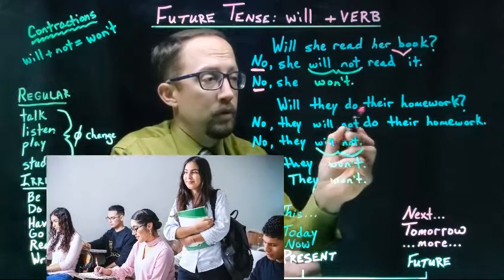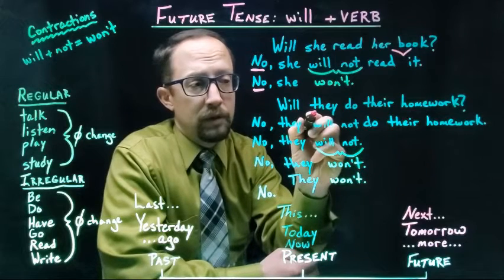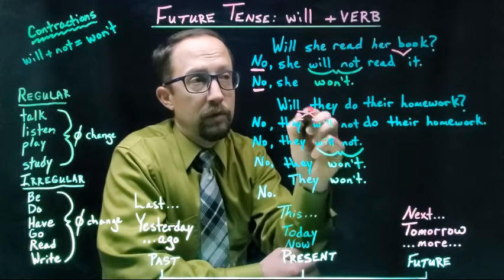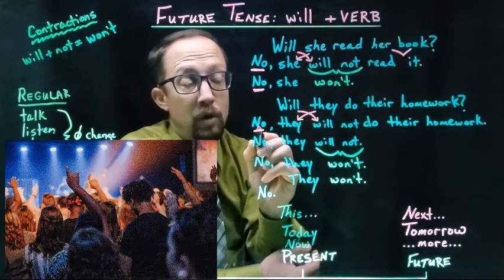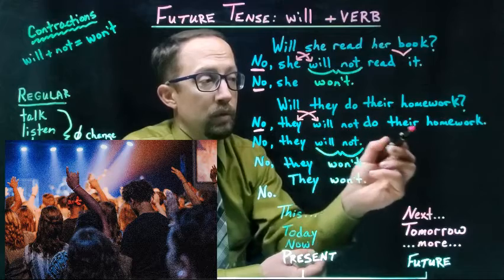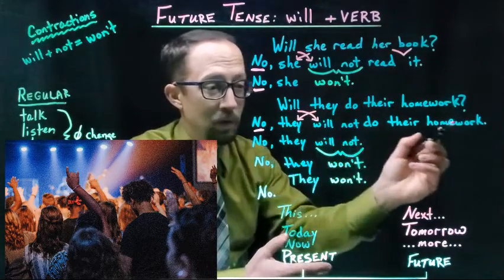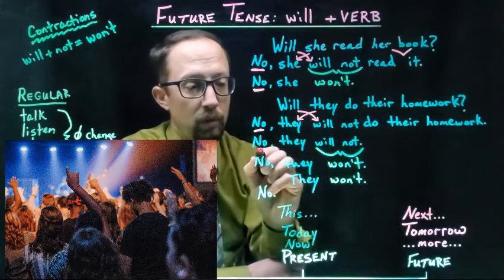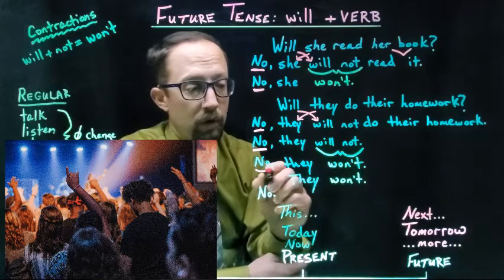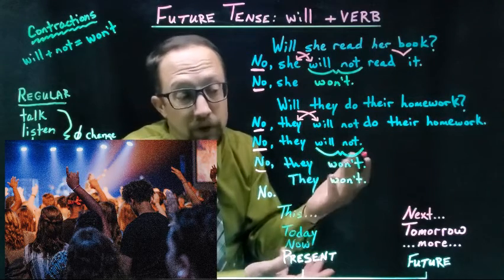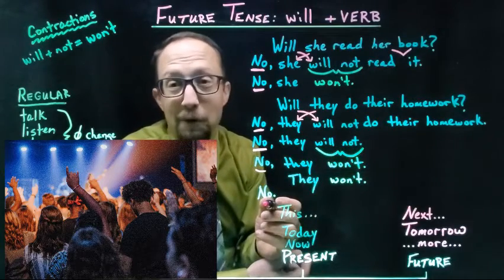Let's look at another one. Will they do their homework? Remember, when you answer, you change the order. So, no, they will not do their homework. But that is very long. So maybe we want to say, no, they will not. Or, no, they won't. You can say, they won't. Or you can just say, no.